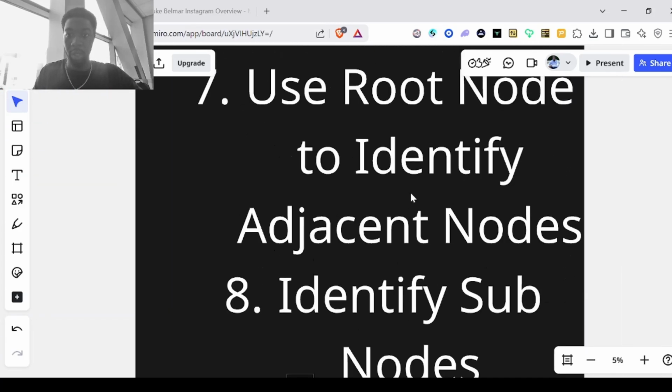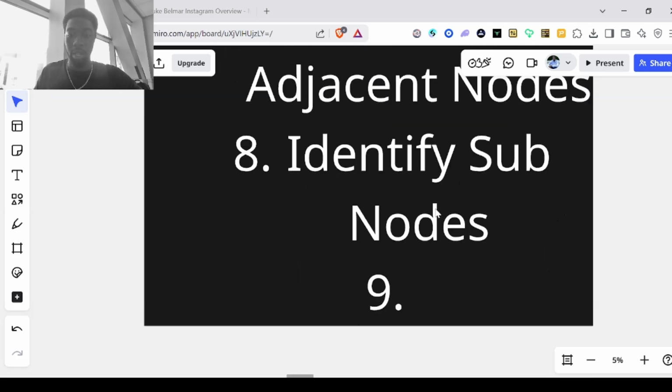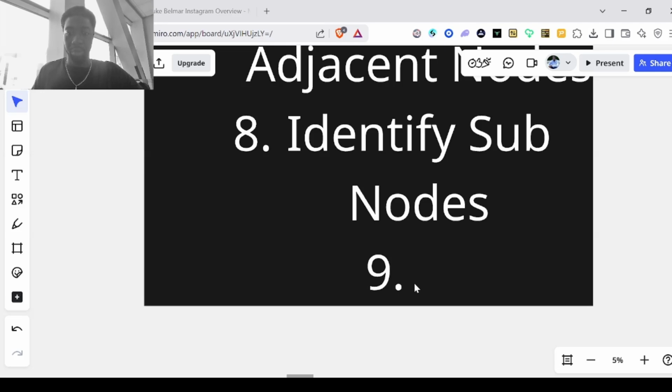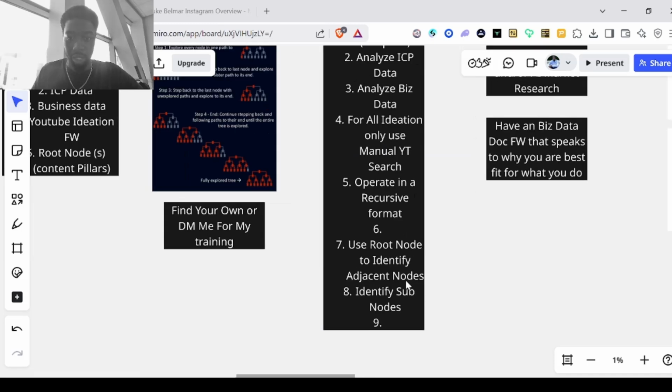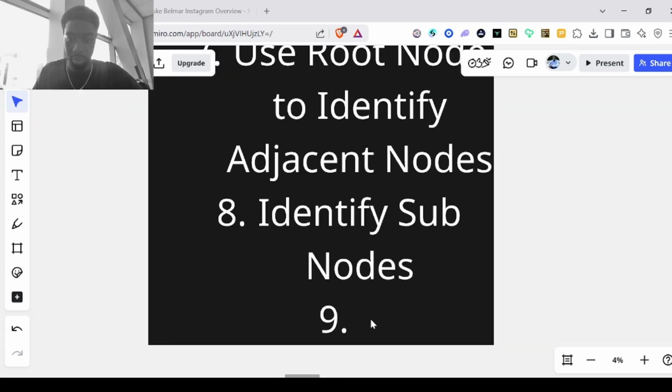If you actually already know what these are, it's probably best to give it those, but it can identify it as well, just utilizing the search, right? Because ideally you're starting out with not having any idea what to do for your content, right? So then the next step from this, step number 9, which I forgot to put here, is really just to go through and actually take action and give the analysis, give the content gaps, and give the actual content goldmine ideas, right?